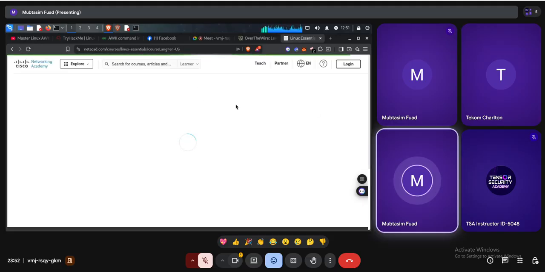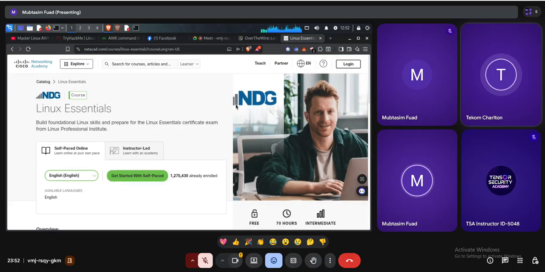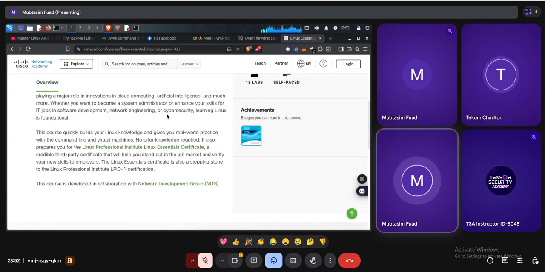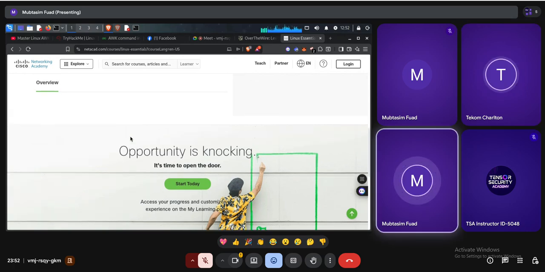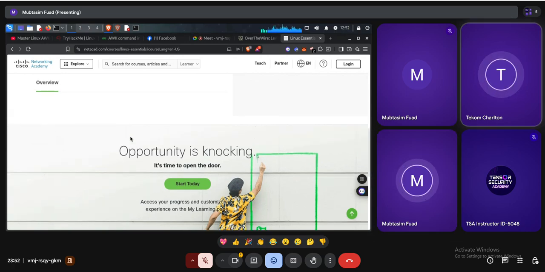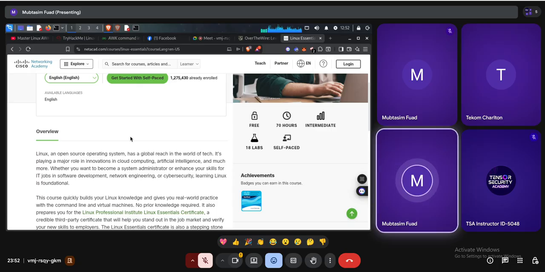So first of all, that's the course. It has 18 chapters. Each chapter has labs, assignments, then exams. So you will learn Linux. If you complete this course, you will have the knowledge of a junior level Linux administrator, and I can say it is a super useful resource for cybersecurity.